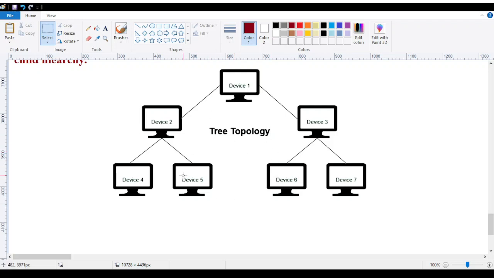This is the most used topology in the landlines. Right now, the Wi-Fi signals that we use at our home, that Wi-Fi uses this tree topology. Here you can see device number one is the most connected node, which is called a root node, and the rest are known as child nodes. The starting point, this node, is called the root node, and the rest are called child nodes.